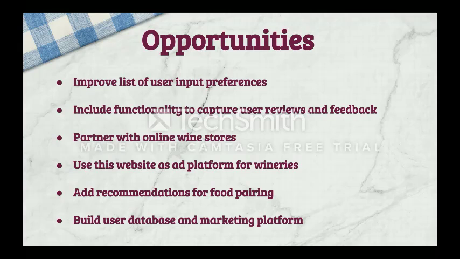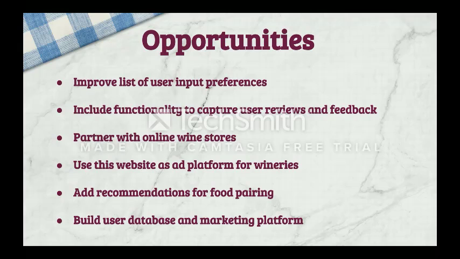Next would be to include a functionality to capture user reviews and feedback, which is necessary for our model improvement. Partner with online wine stores and use this website as an ad platform for wineries. Add recommendations for food pairing. And last would be to build a user database and marketing platform, as currently all the data is being stored in the JSON model. But as the data grows, we would definitely need a database.